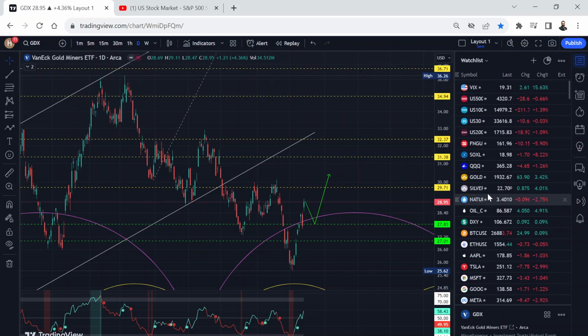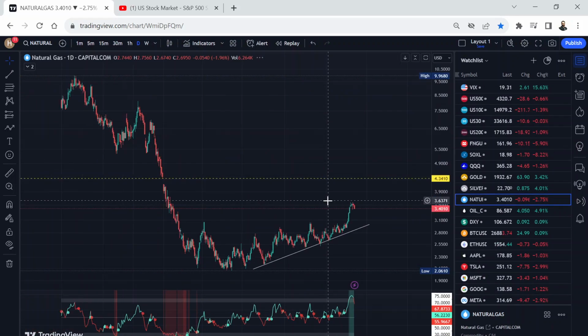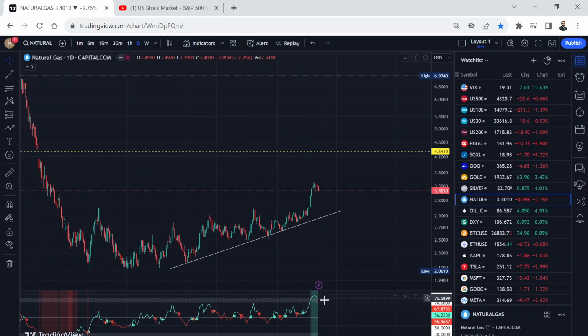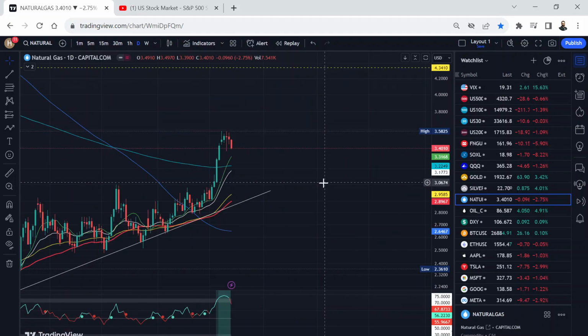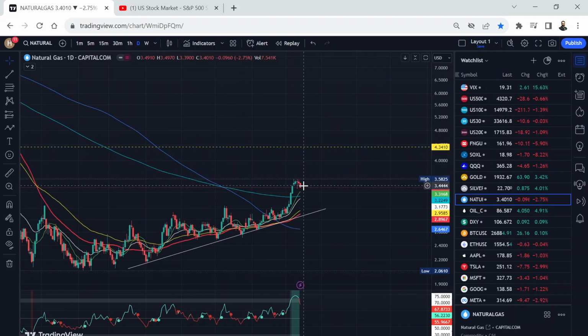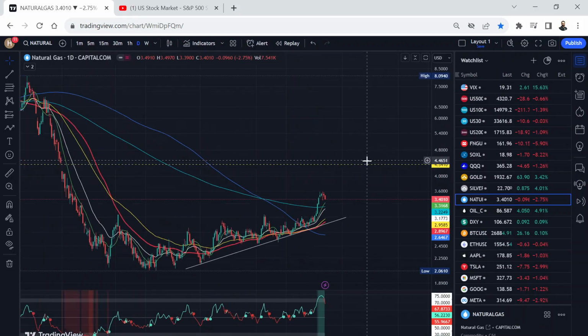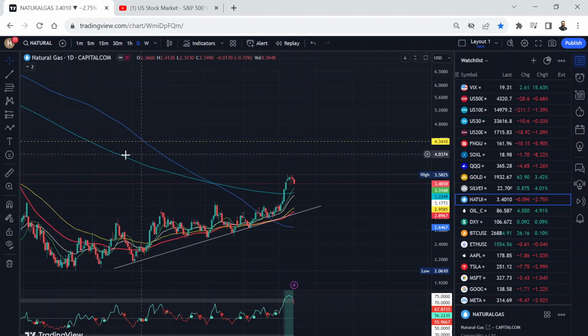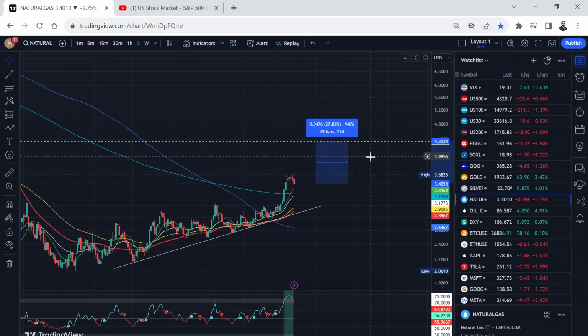So that's on gold. Natural gas, 2% down. That's okay. It's a massive move. You can see how oversold it was. So just consolidating. And if I bring back moving averages, you can see here, still above all moving averages. It can still afford to go a little bit down and then bounce. There's a gap here around 4.34. That's our next target from the close here. That gap is almost 28% away.